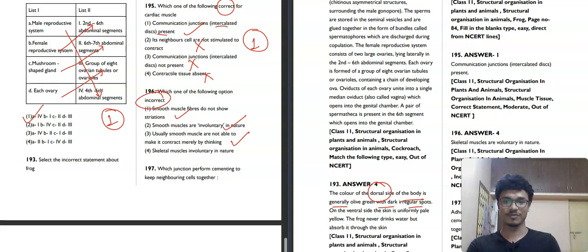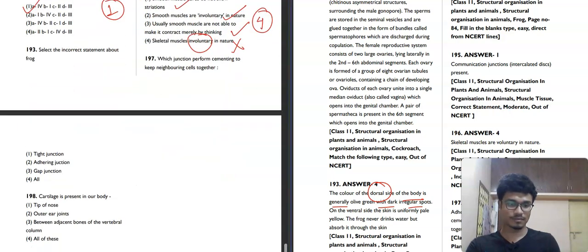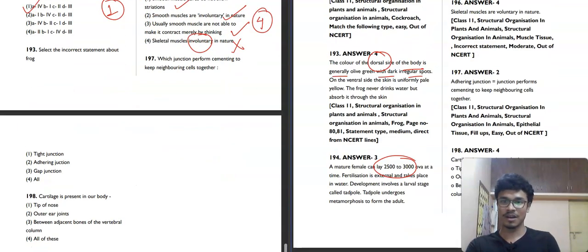You have to run for that. You have to go to the gym for that. Skeletal muscles are involuntary in nature. No, skeletal muscles are voluntary in nature. That's why the 4th option will be our correct answer, that is the incorrect one. Now question number 197. It is saying which junction performs cementing to keep neighboring cells together.